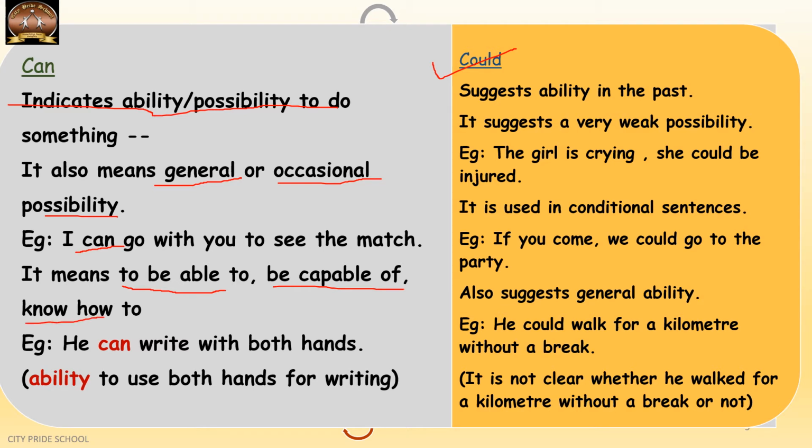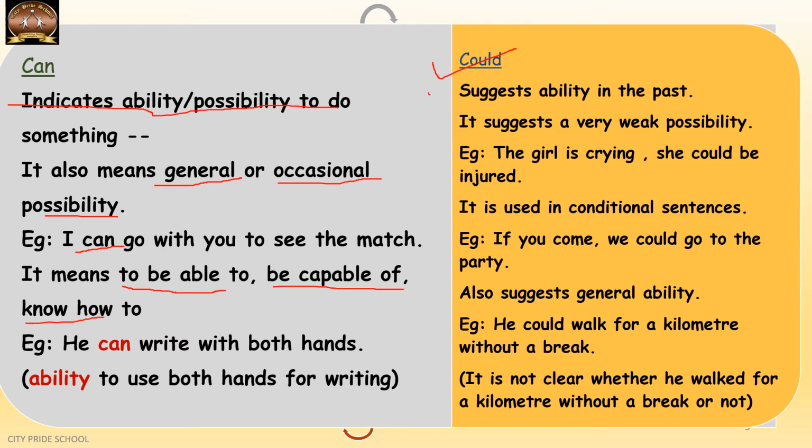For example, he can write with both hands. That means a person has the ability or is capable of writing with both the hands. Now, people who can write with both the hands, the term used for them is ambidextrous. Now, let's see the use of could here.